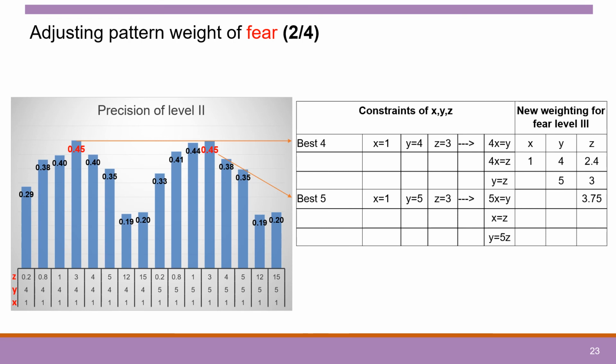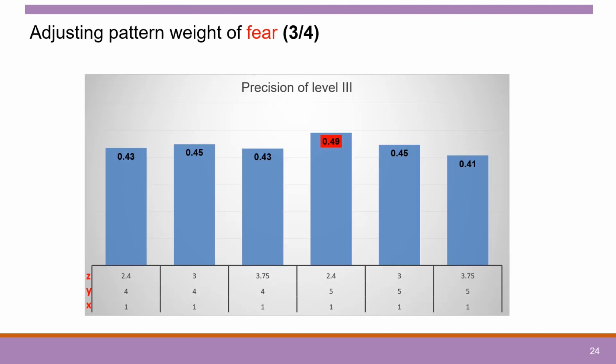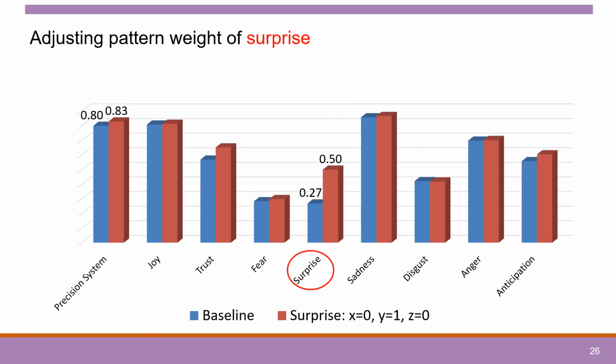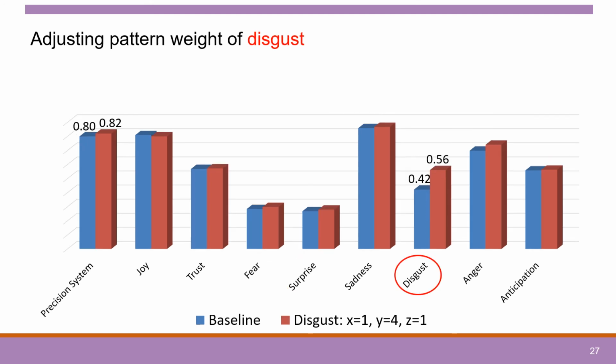And now, because we have two highest precisions, we do a second iteration. Take the constraint to build new values for variables X, Y, Z. And finally, we got one highest precision as the final weighting value. The precision increased by 21% for fear after adjusting the pattern weight. Then we do the same for surprise and gain a 23% precision increase. And lastly, we do it for disgust, where the precision increases by 14%.